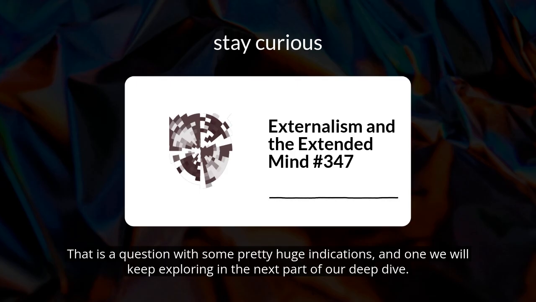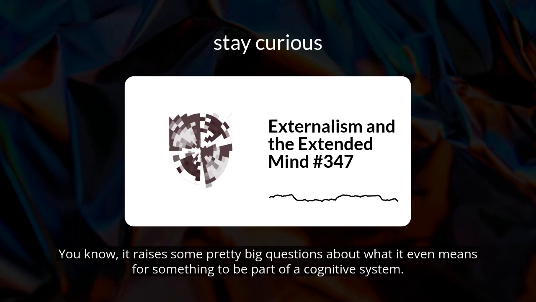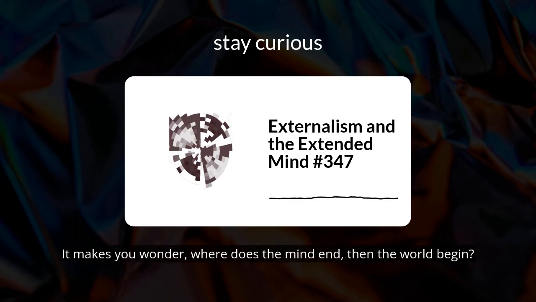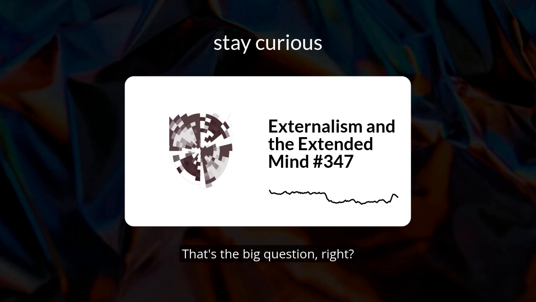So, picking up where we left off, this idea of the extended mind really challenges those traditional boundaries between self and world. It raises some pretty big questions about what it even means for something to be part of a cognitive system. It makes you wonder, where does the mind end and the world begin? Is there even a clear distinction? That's the big question, right?